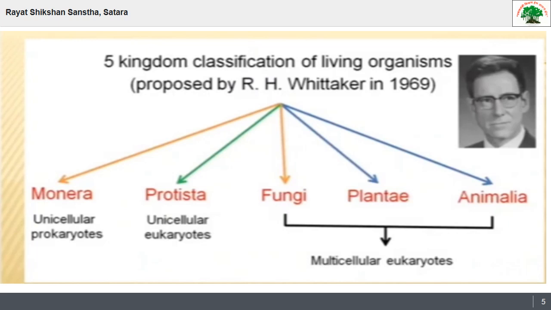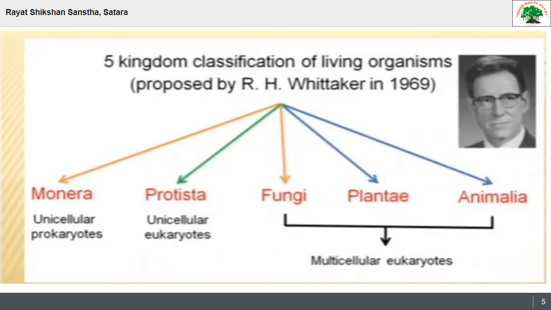Kingdom Monera is there, then Protista, then Fungi, Plantae and Animalia. So there are some advantages of this five kingdom system. All groups of organisms get proper place and taxonomic status. Prokaryotes are separated from eukaryotes. As we know, Monera includes prokaryotes and Protista includes eukaryotes.